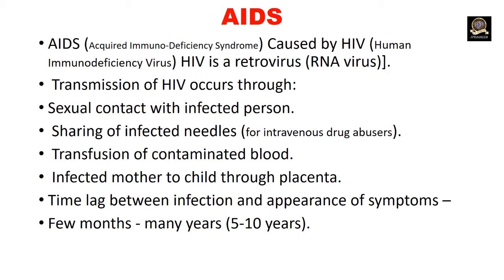Transmission of HIV occurs through sexual contact with infected person, sharing of infected needles, transfusion of contaminated blood, and from infected mother to child through placenta. The time lag between infection and appearance of symptoms is few months to many years.